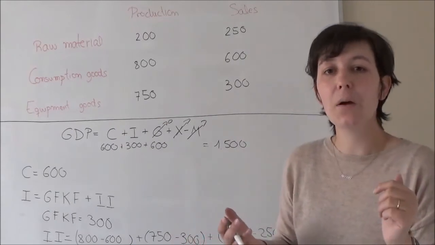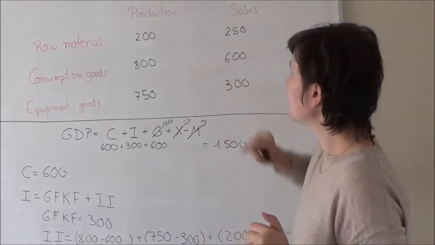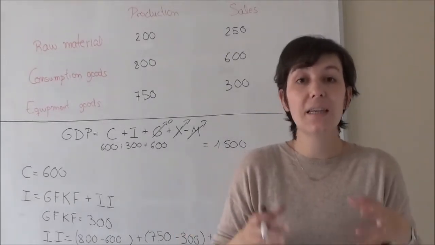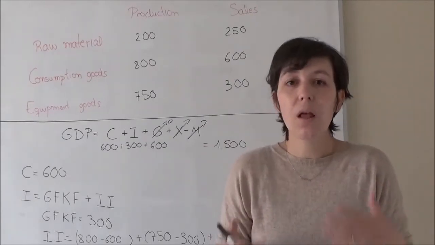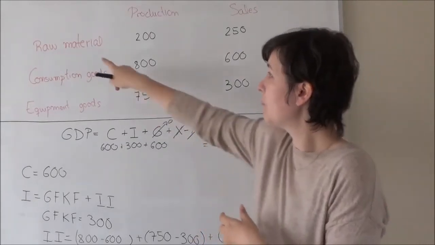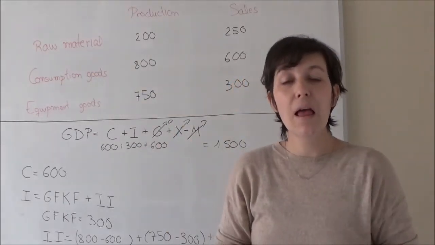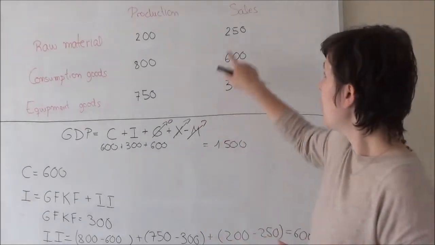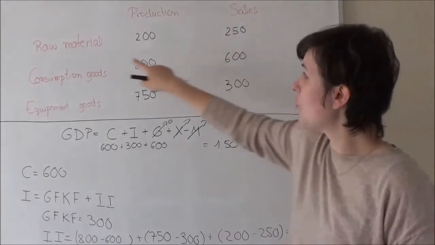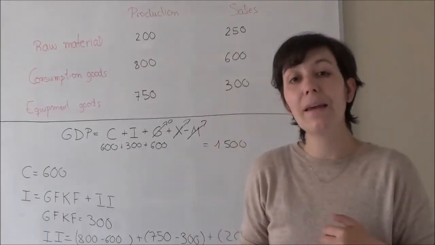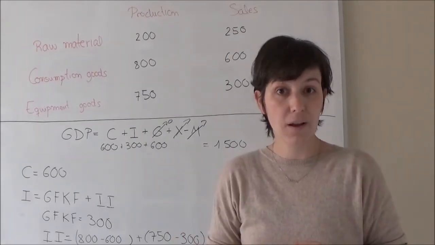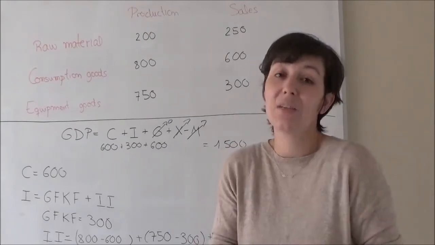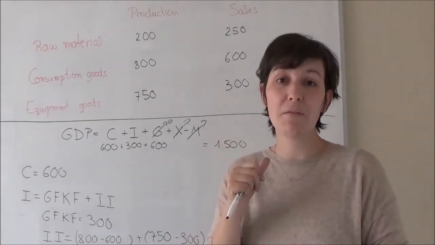But here we have just the opposite. This value is smaller than this one. So it's like we are selling more, so someone is buying more than the actual production. How is that possible? Because probably the firms that provide that raw material have raw material from the previous year. So it's not real production of today. The people who are buying this raw material are consuming raw material that is coming from a year ago, for example. It's the only way of selling more than the actual production, because part of that production is coming from previous years.